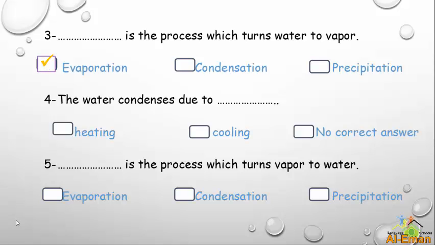Evaporation. Number 4. The water condenses due to heating, cooling. No correct answer. Very good. Due to cooling. Number 5 is the process which turns vapor to water. Is it evaporation, condensation, precipitation? Yeah, very good. It's condensation.